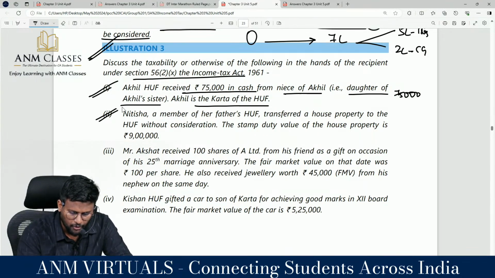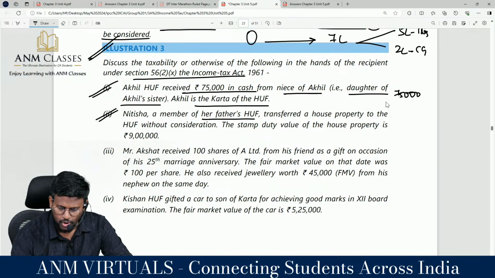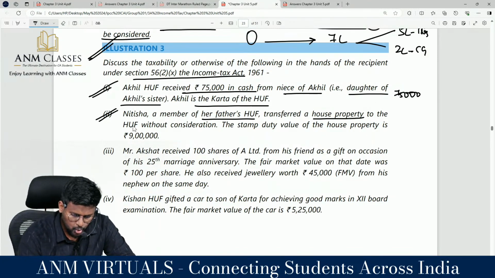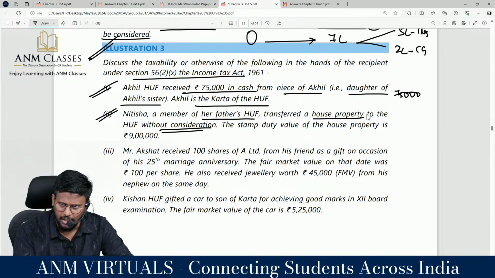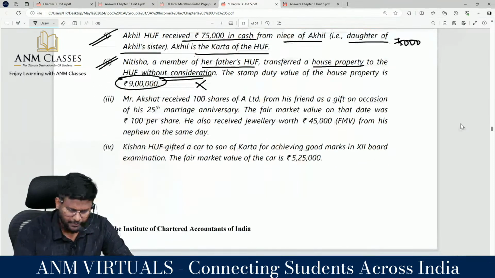Nitisha, a member of her father's HUF, transferred house property to the HUF without consideration. She is a member of her father's HUF. Then the member and the HUF are relatives. Correct? Stamp duty value of the house property is 9 lakh. Nothing will be taxable. Mr. Akshat received how many shares